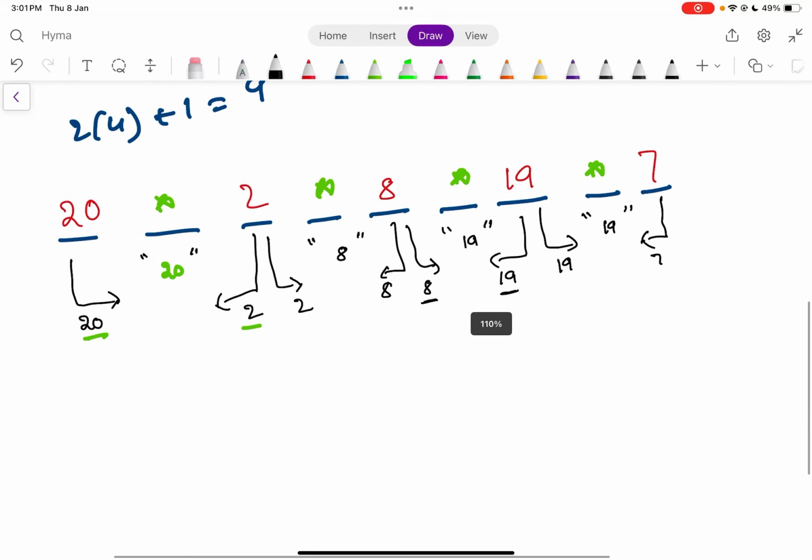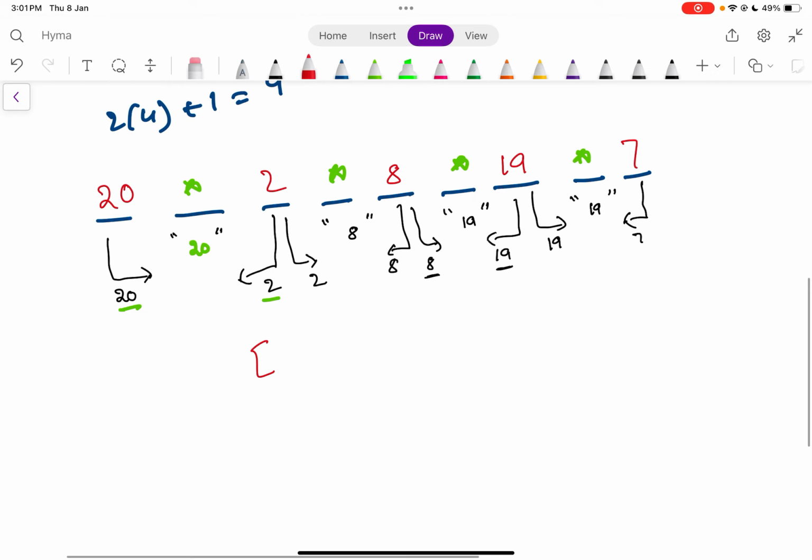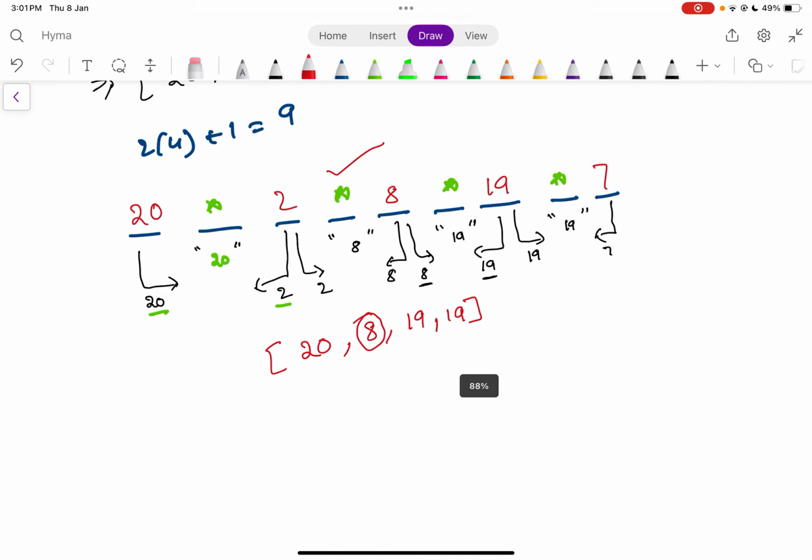So if I write this correctly, we are getting the loudness of 20, 8, 19 and 19, and we want the seat which gives us the minimum loudness, so we will choose here because 8 is the minimum.